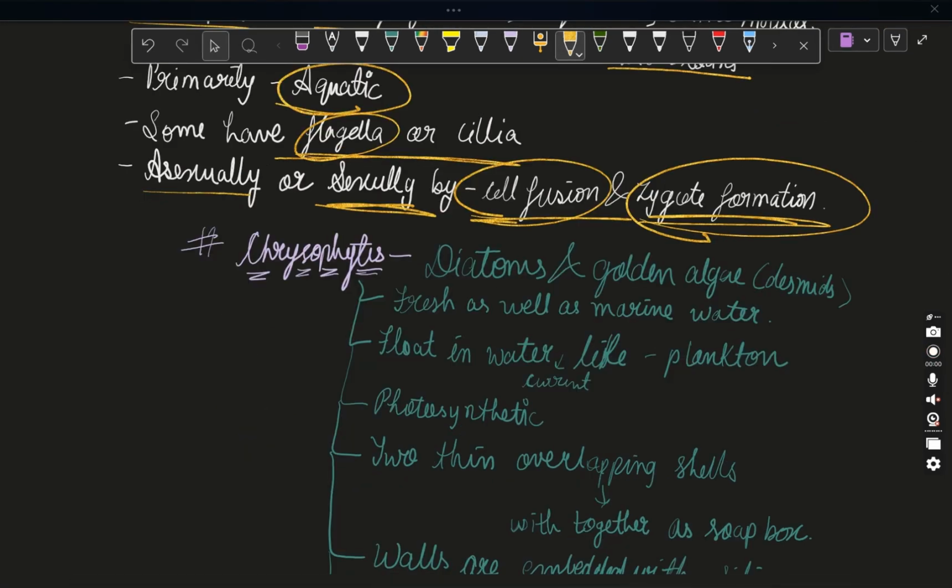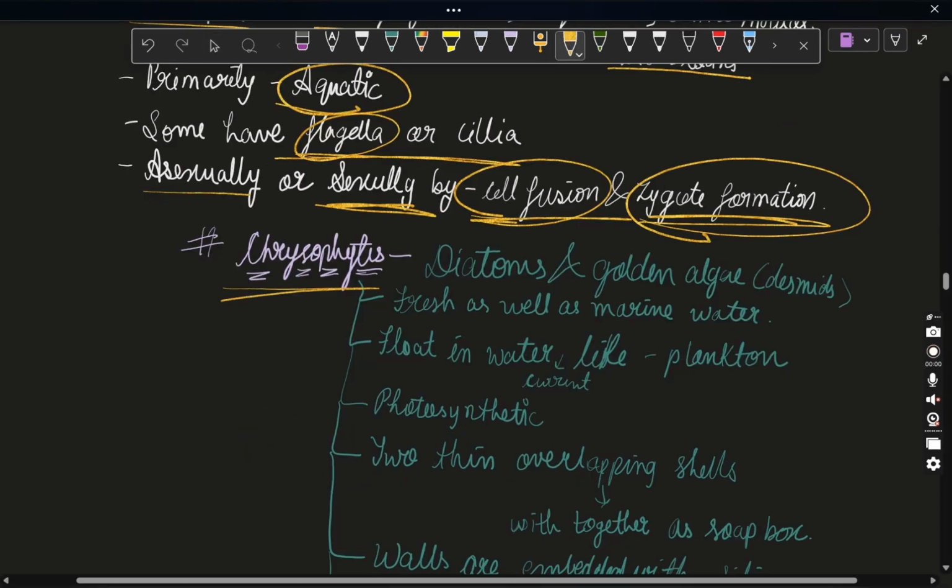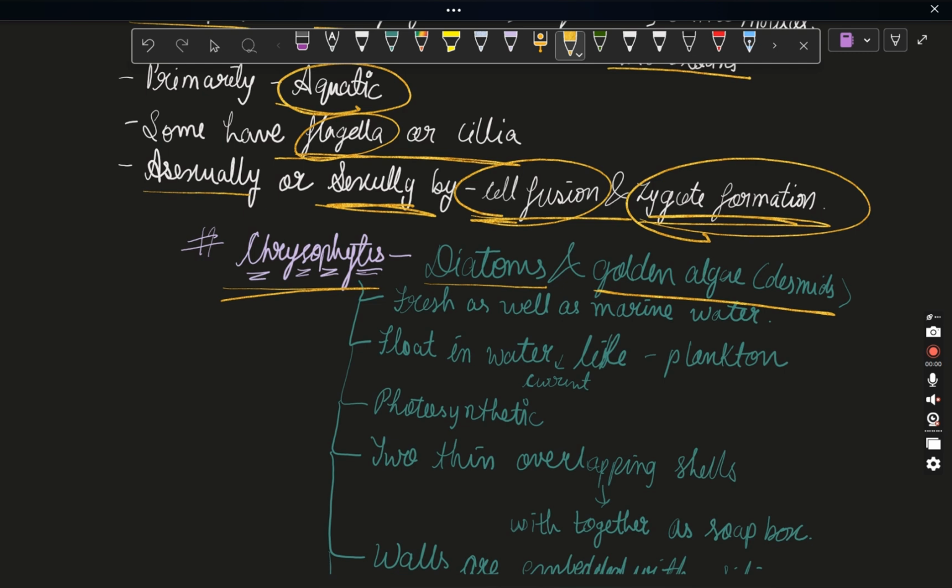Okay, so the first classification we are going to see is chrysophytes. Chrysophytes contain two types of species mainly, which are diatoms and golden algae. You will know why the name is diatom and golden algae. Golden algae is also known as desmids. Okay, where are they found? They are found in fresh as well as marine water. Now they float in water currents.